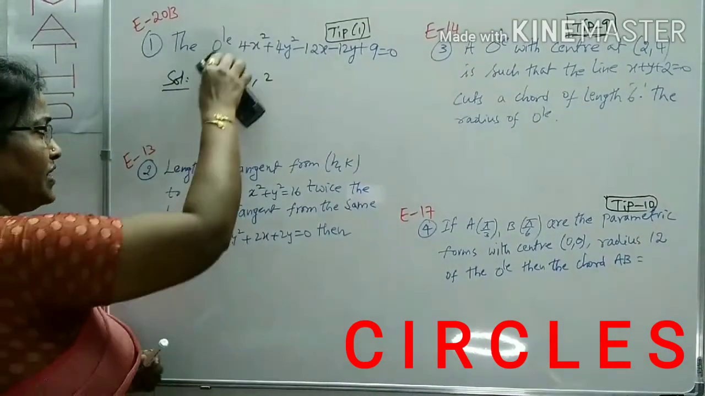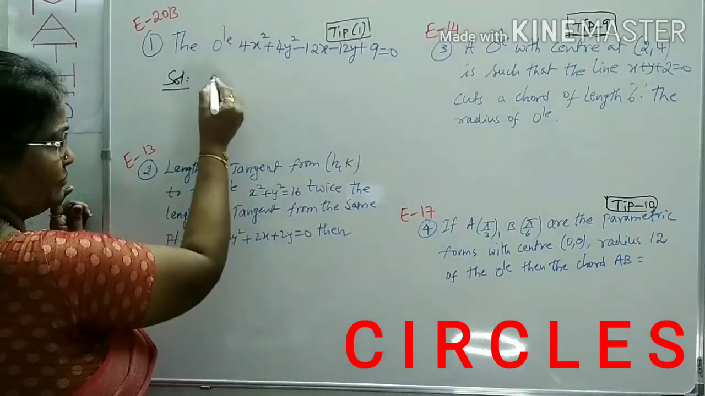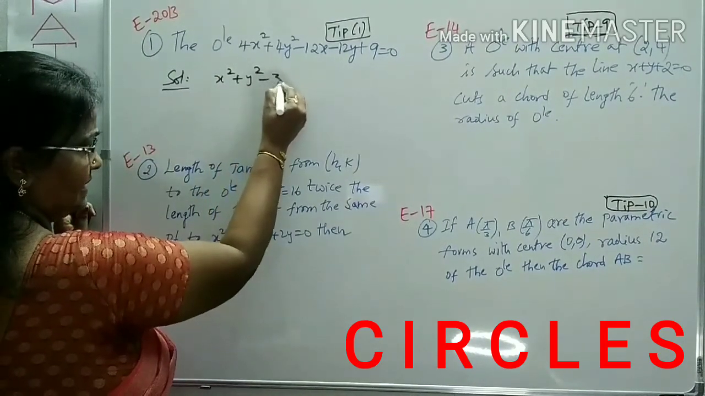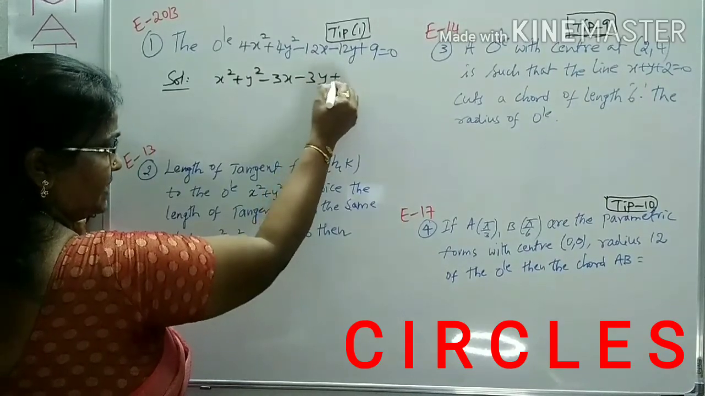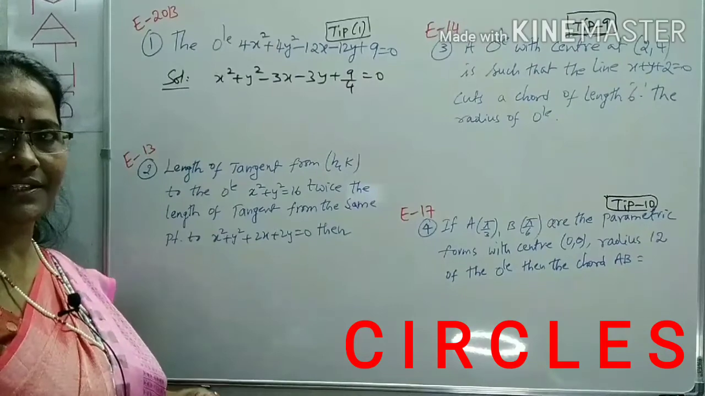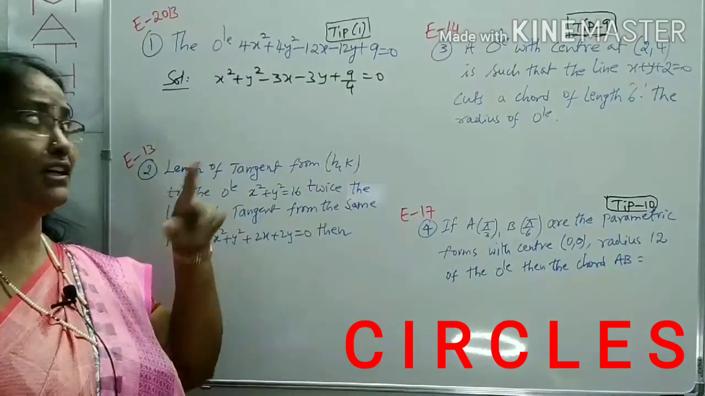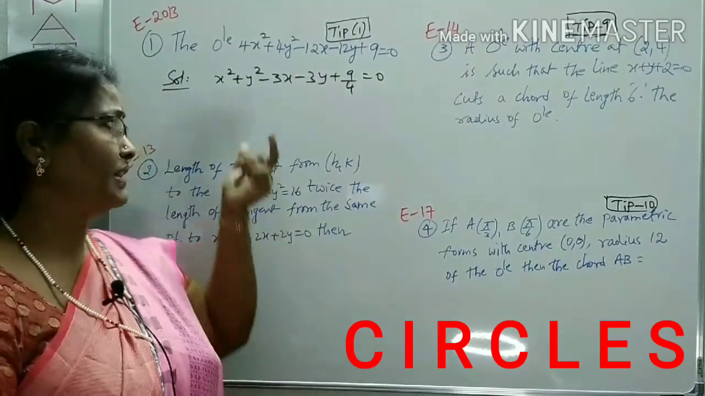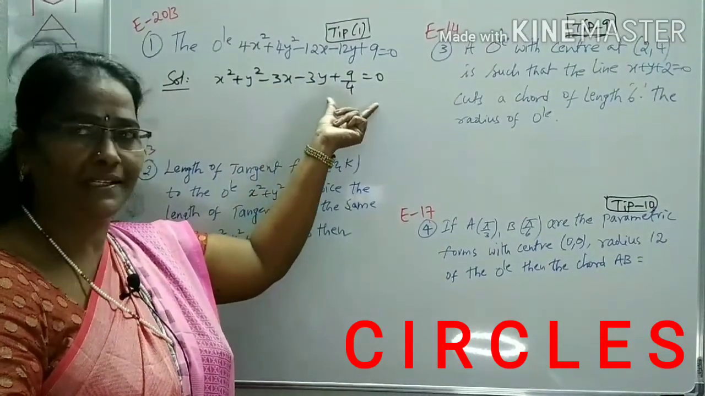First, we have to put this circle in standard form. To get into standard form, divide by 4 first of all. It becomes x square plus y square minus 3x minus 3y plus 9 by 4. First we have to check whether the given equation is in general form or not. How do you know it is in general form? The x square coefficient and y square coefficient should be 1, then only it is in general form. Then the x coefficient is 2g, the y coefficient is 2f, and the rest is a constant.